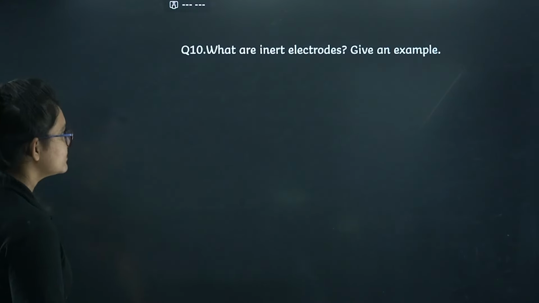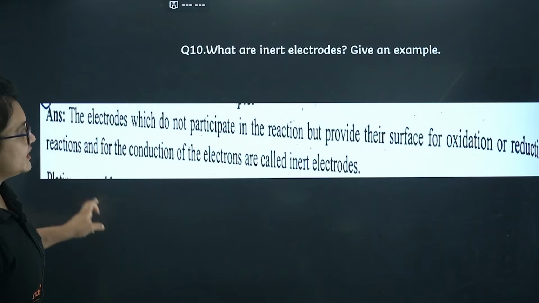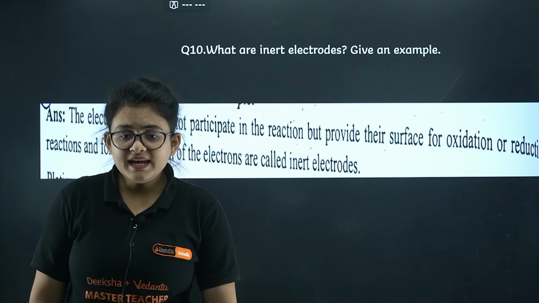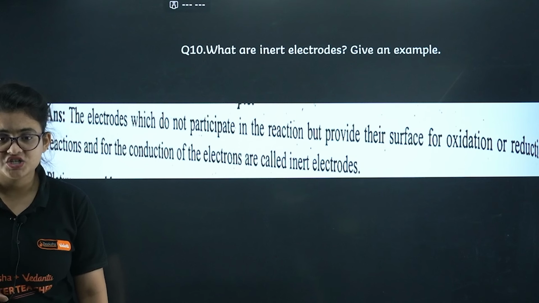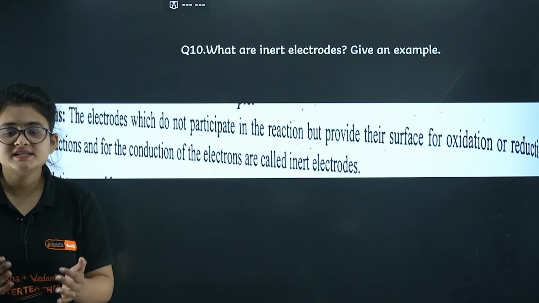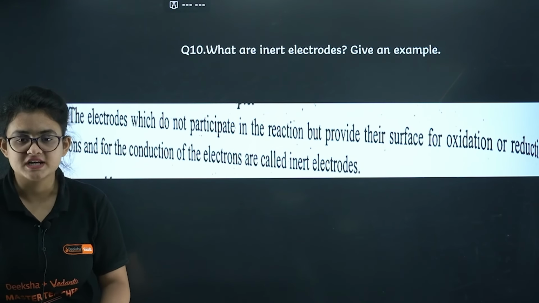Let's proceed. What are inert electrodes? Give an example. So basically inert electrodes are those electrodes that don't take part in the reaction, but they provide the surface area for the redox reaction.